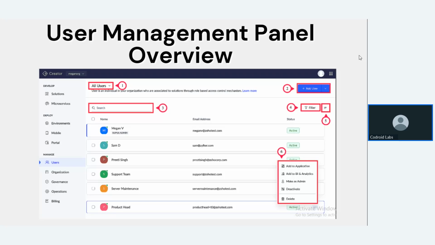If you want to manage your users, and as I already mentioned, if you purchase the Zoho One bundle plan, there is an option inside one.zoho.com where you can manage your employees or any person inside the Zoho One bundle plan. Or if you already purchased the standalone Creator application, you can manage your users inside Zoho Creator.